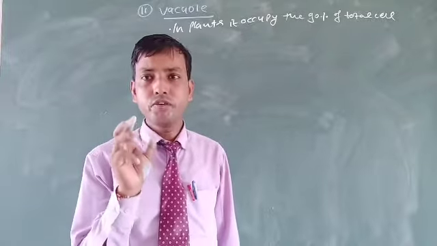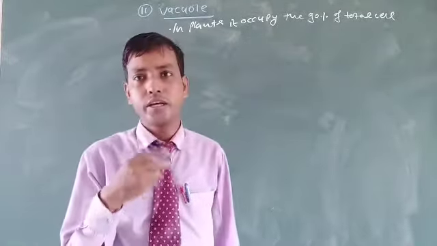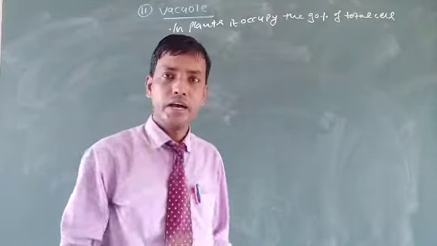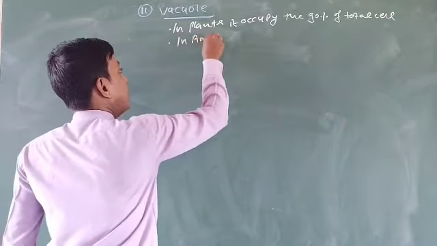So when any organism possesses food in the vacuoles, they are termed food vacuoles, like amoeba and plants.